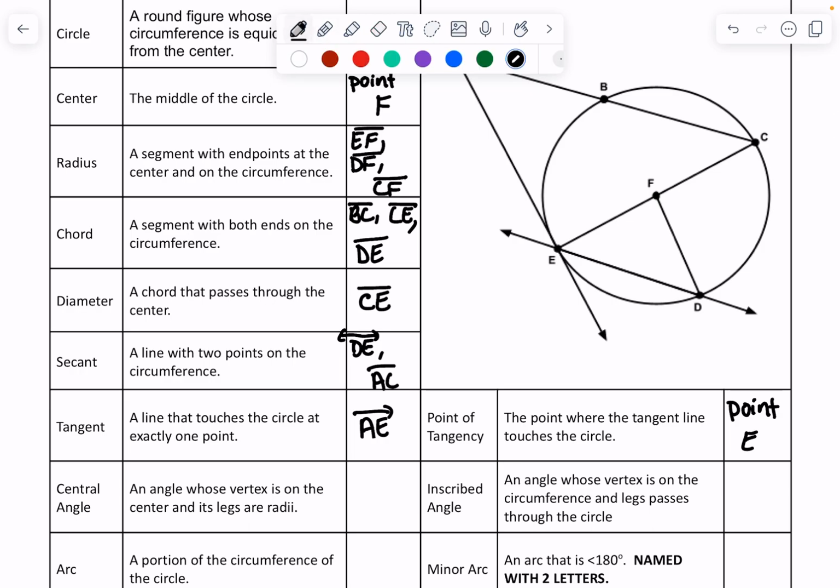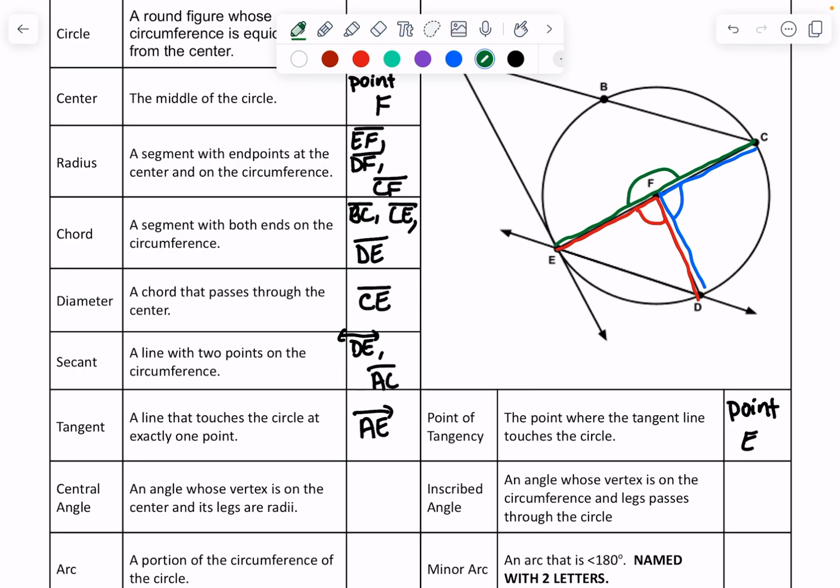Next, we have a central angle, and there are a lot of central angles on here. So you have EFD, so this angle. You have DFC, you have this angle. And also one that most people don't consider is EFC is also an angle. It is a straight angle, but it is an angle. So all of those are central angles. They are angles where the vertex is the center.